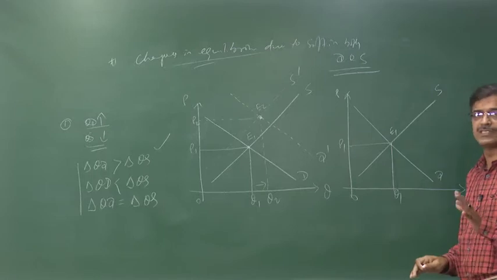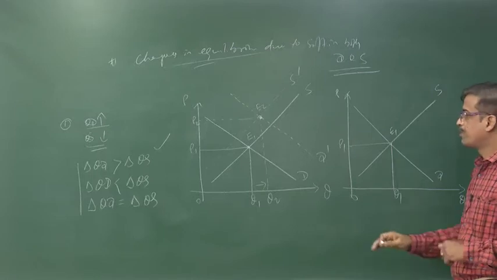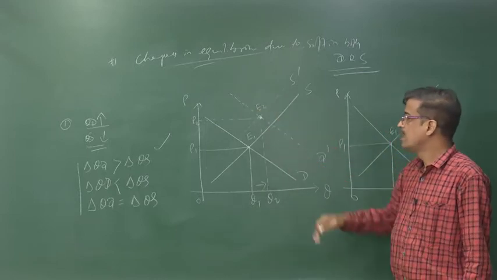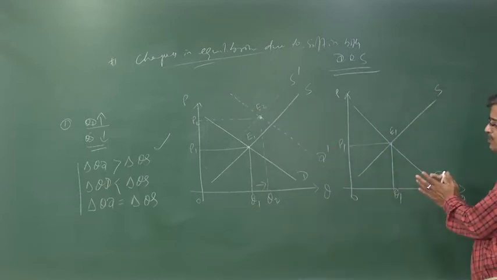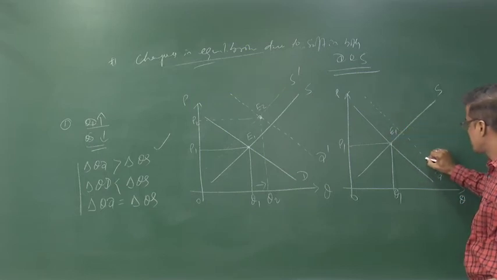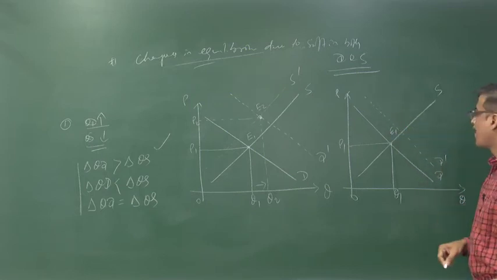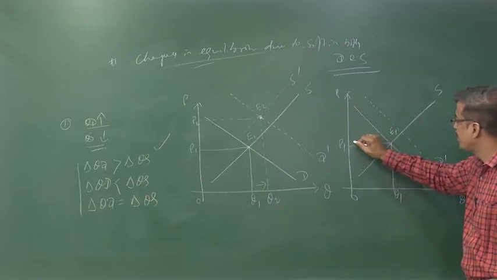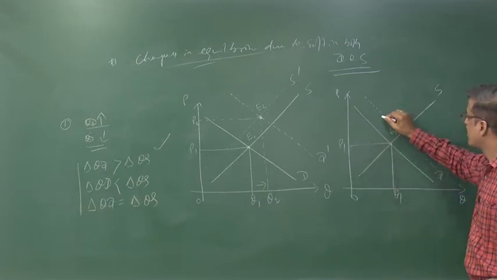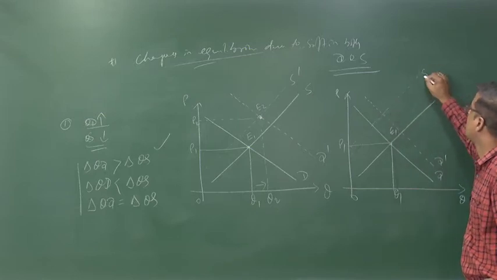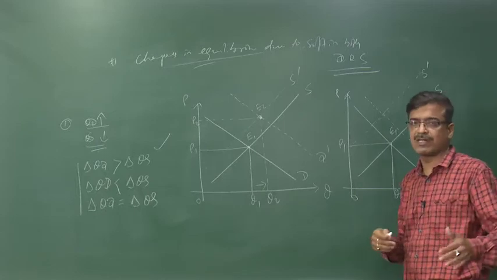It is the initial situation. Right now we have to take the situation when demand rises by a lesser component as compared to the rise in the supply curve. That means the supply curve increases at a faster rate. The fall in supply is to be more, and a huge natural disaster takes place.